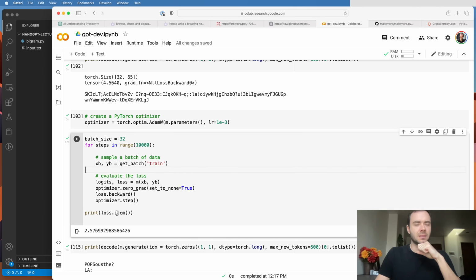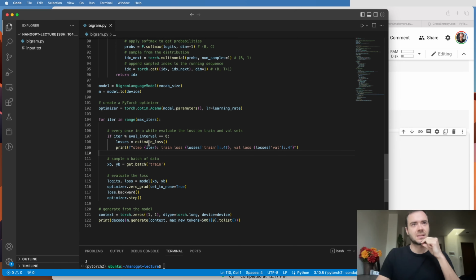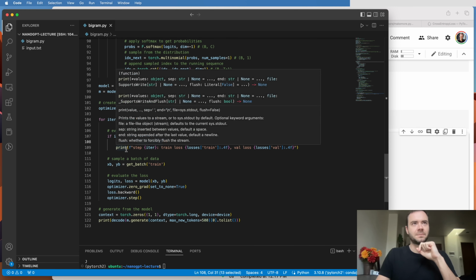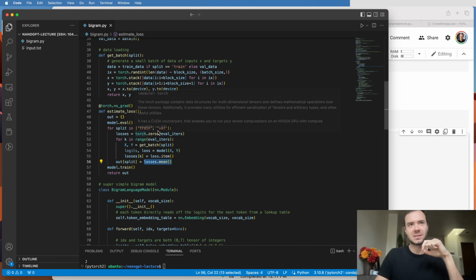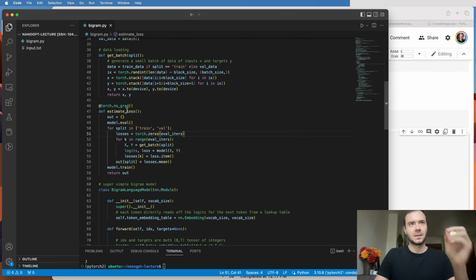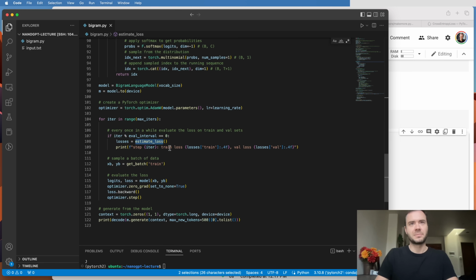Number two, what I introduced is the fact that here in the training loop, I was just printing the loss.item inside the training loop. But this is a very noisy measurement of the current loss because every batch will be more or less lucky. So what I want to do usually is I have an estimate loss function, and the estimate loss basically goes up here, and it averages up the loss over multiple batches. In particular, we're going to iterate eval iter times, and we're going to get the average loss for both splits. And so this will be a lot less noisy. So here when we call the estimate loss, we're going to report the pretty accurate train and validation loss.